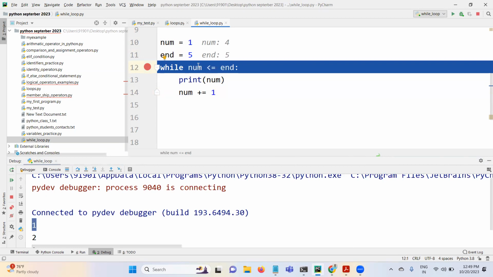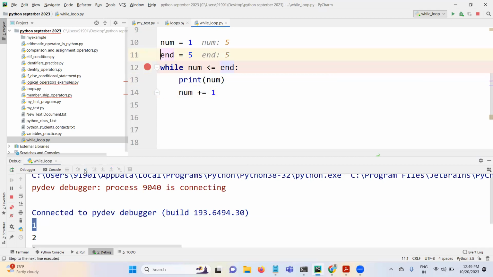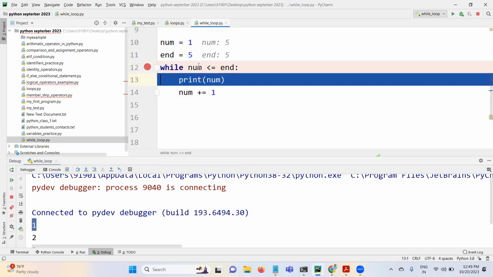Now num became 4, right? 4 less than or equal to 5. True. Now num became 5. 5 less than or equal to 5. True, because it's equal.